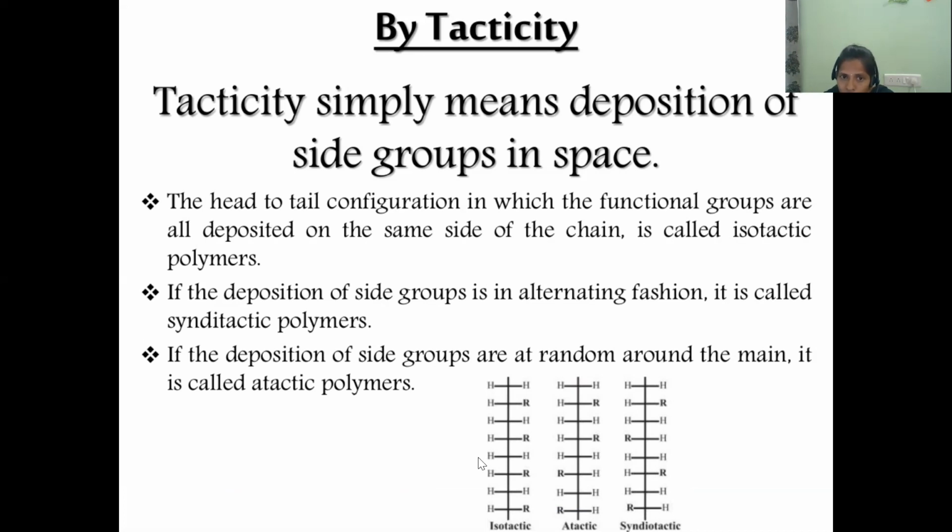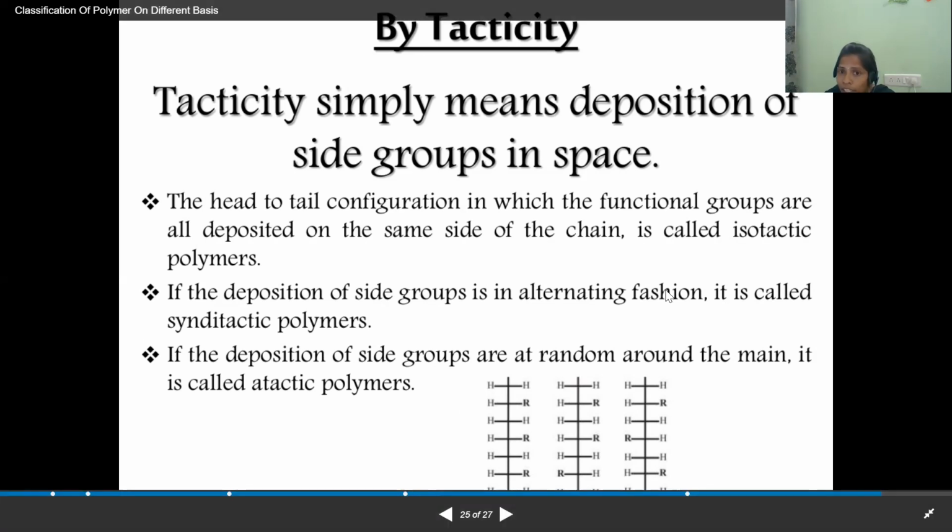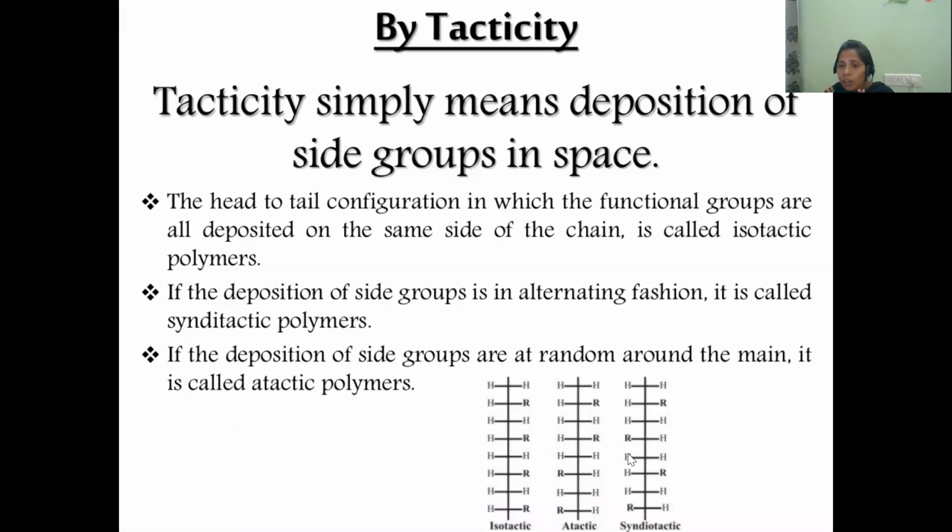If the deposition of side groups is in an alternating fashion, see here, R, R, R, R, one is at the right side and another is at the left side. If these are arranged in the alternative manner, that is called the syndiotactic polymer. The functional groups are arranged in an alternating manner on the polymer chain, so that is called a syndiotactic polymer.